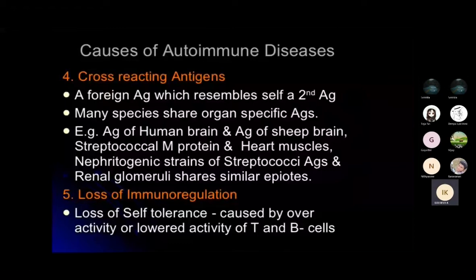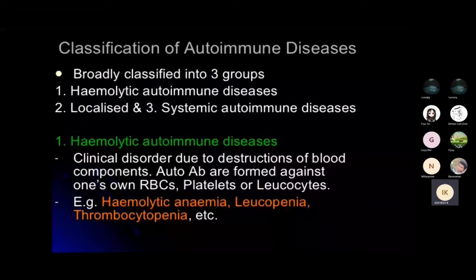So next is the classification of the autoimmune diseases. Under this classification you basically have three classifications: hemolytic, localized, and systemic. So you have three types of autoimmune diseases. Hemolytic is nothing but a clinical disorder due to the destruction of the blood components, that is your RBC and platelets.